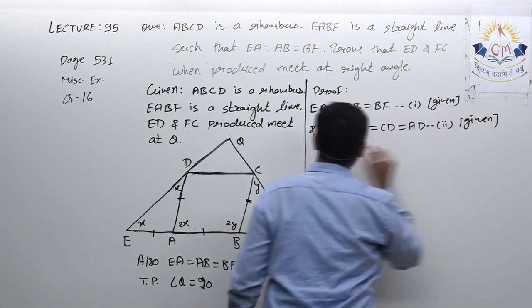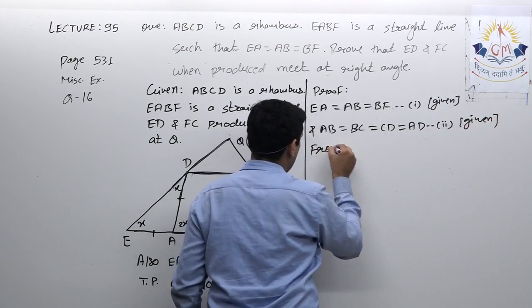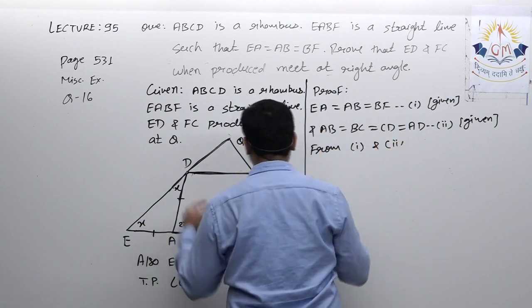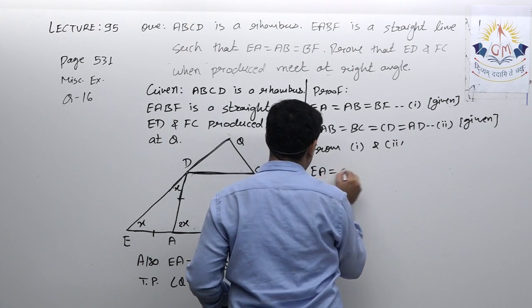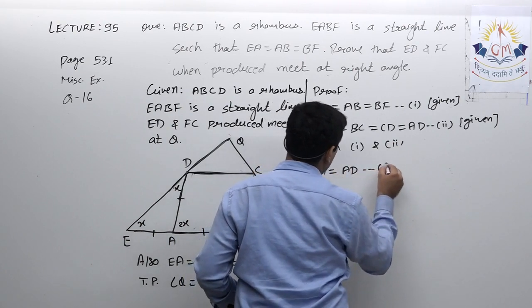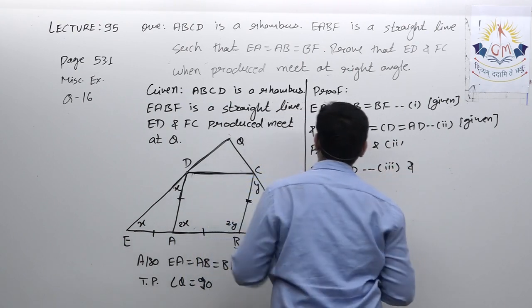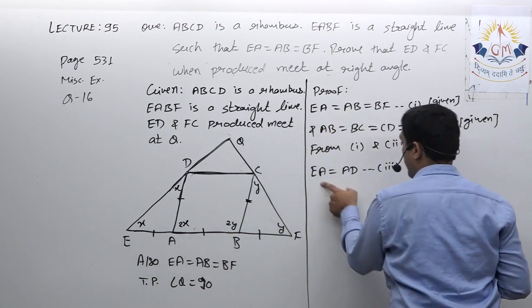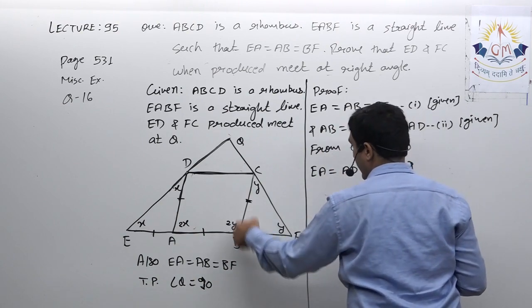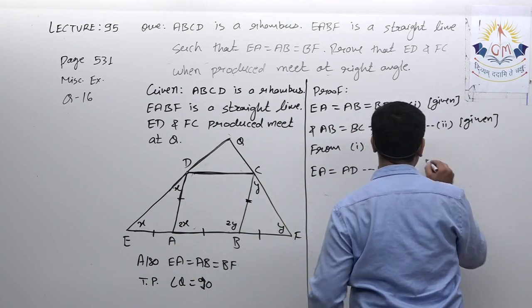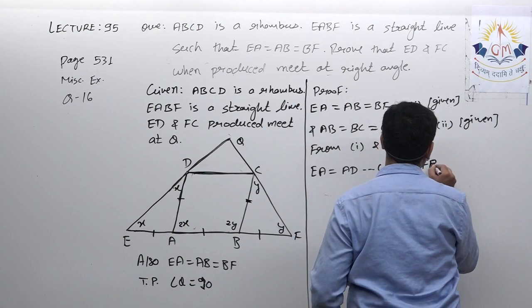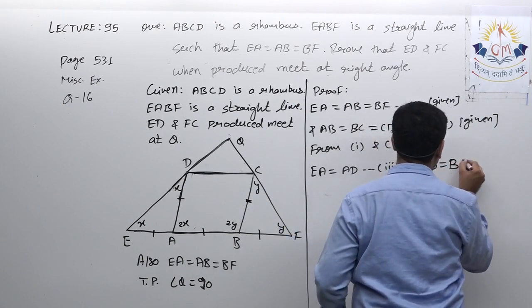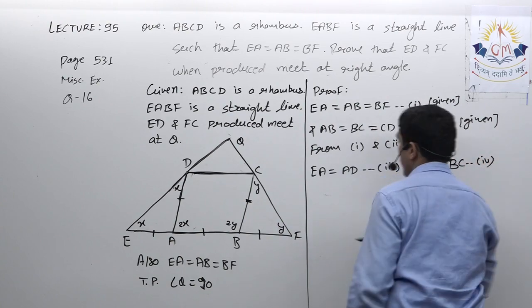So from first and second I can write EA equal to AD, let it be third. Also I can write FB equal to BC, let it be fourth.